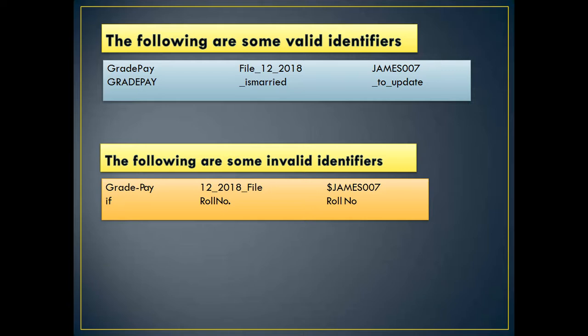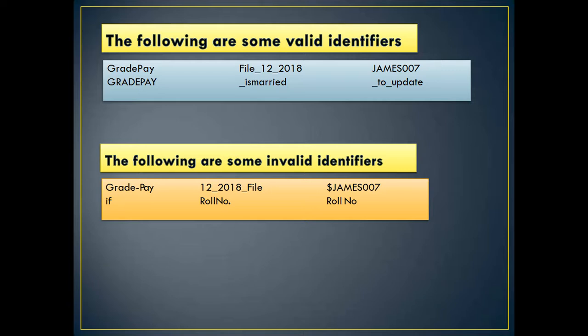Underscore, underscore update, underscore is married, file_12_2012, James007, all are examples of valid identifiers. Let us see why these are invalid, where we are violating the rules to name the identifier. Grade-pay, there is a hyphen between grade and pay.